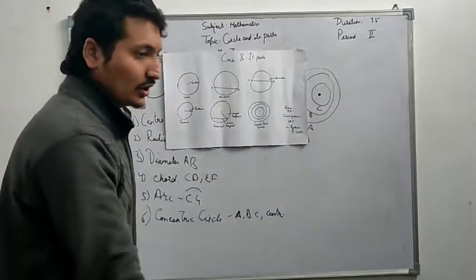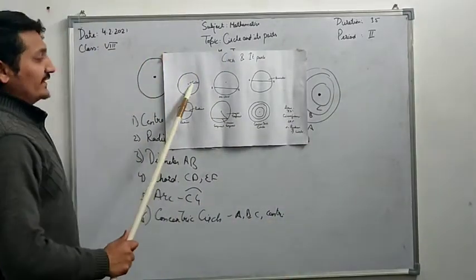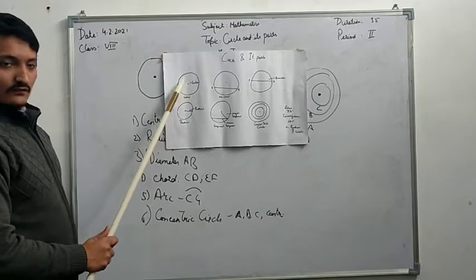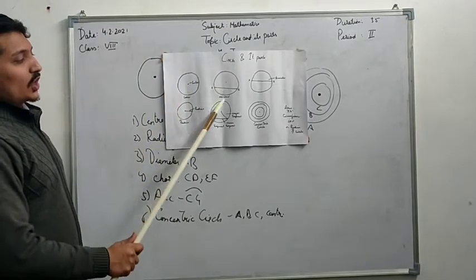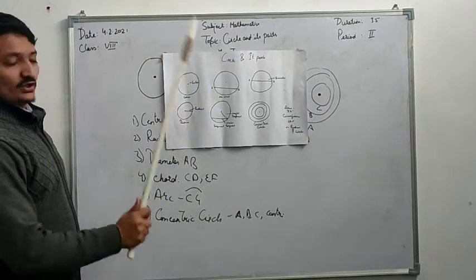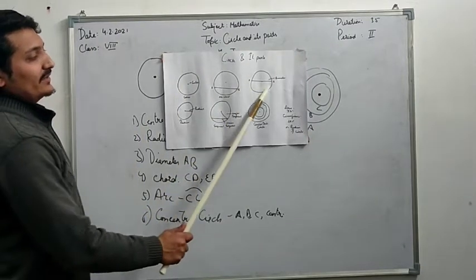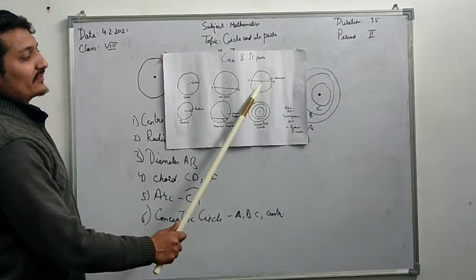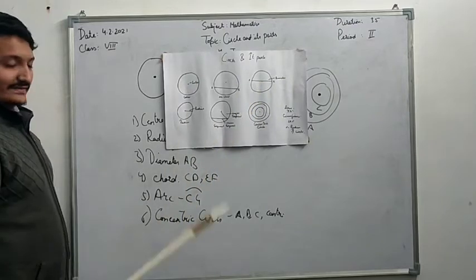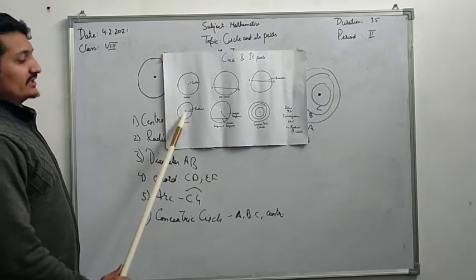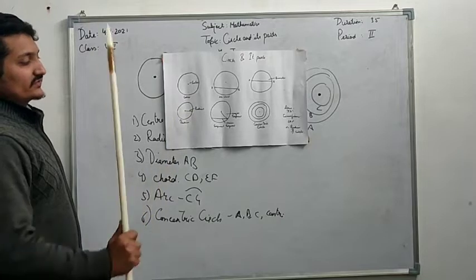See, all of you, the center is the part from which we draw a circle. A chord is a line that touches two points on the surrounding of the circle. The third part is the diameter, which is a straight line that passes through the center of the circle. The fourth part is the radius, which is from the center to the surroundings.